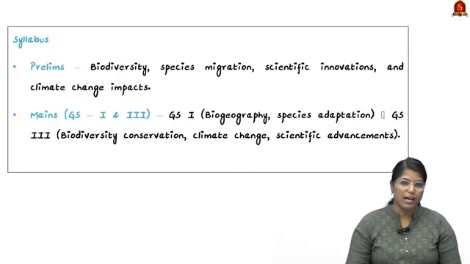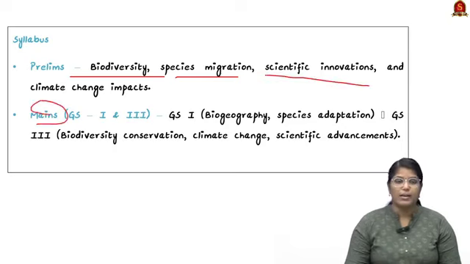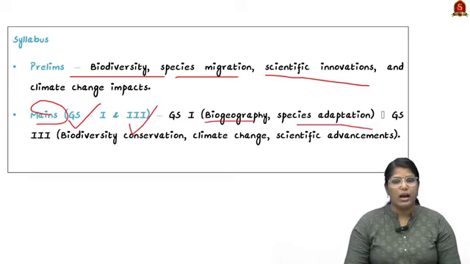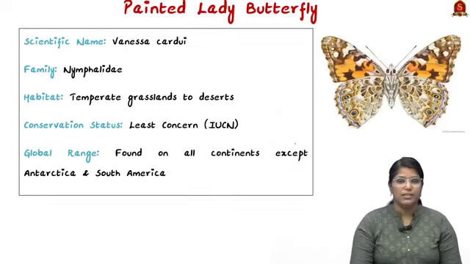In prelims, it will be asked under biodiversity, species migrations, scientific innovation and climate change impacts, and in the mains it will be asked under both GS paper 1 and GS paper 3. In GS paper 1, it will be asked under the geography part, especially biogeography, species adaptation, and in GS paper 3, it will be asked under biodiversity conservation, climate change and scientific advancements. So we shall start with the basics of the painted lady butterfly.